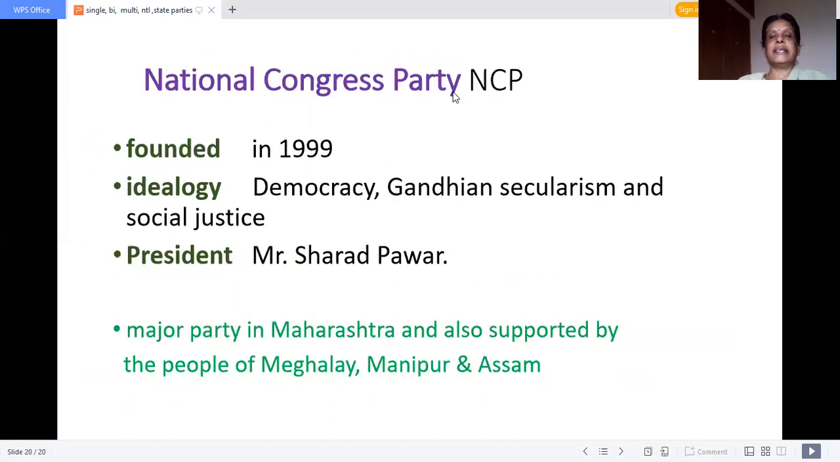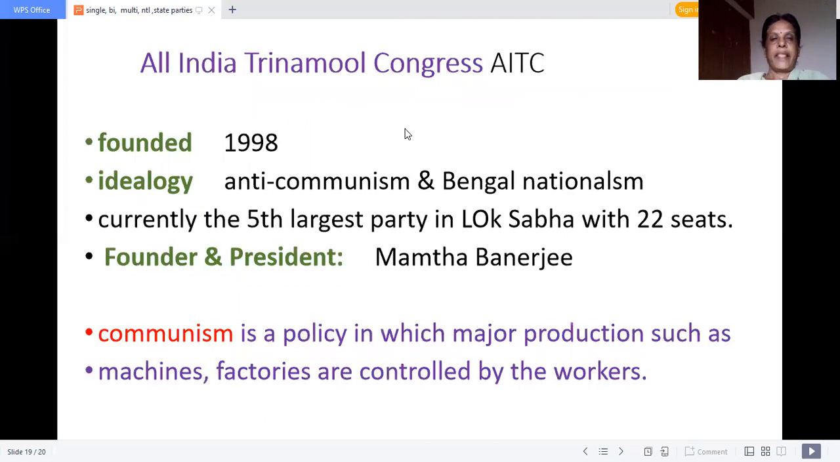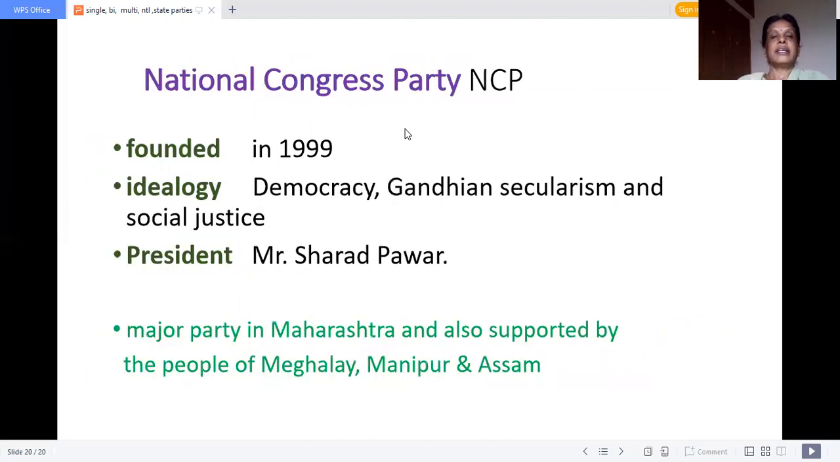Nationalist Congress Party is the latest arrival. 1998 Trinamool Congress, the next year Nationalist Congress Party. Ideology is democracy, Gandhian secularism and social justice. President Sharad Pawar. This is a major party in Maharashtra and is also supported by the people of Meghalaya, Manipur and Assam.